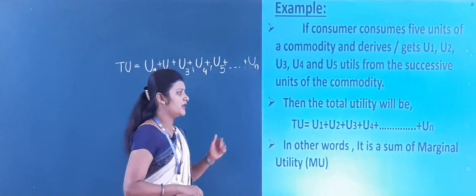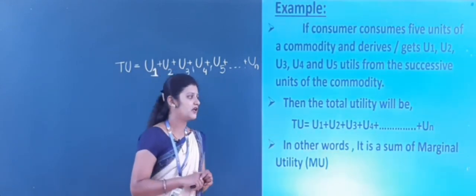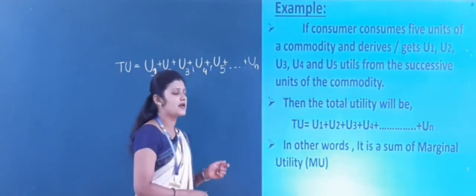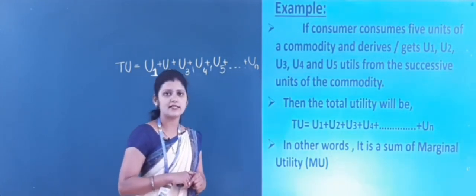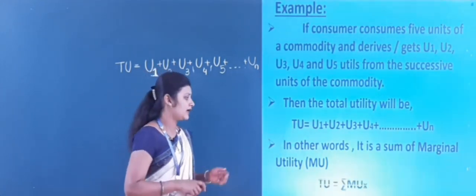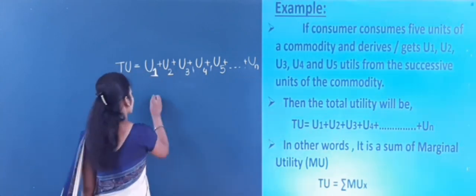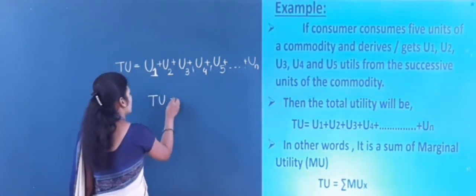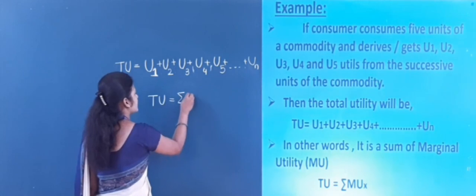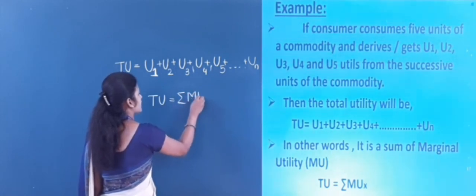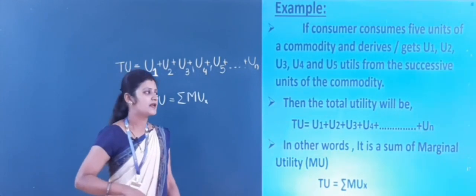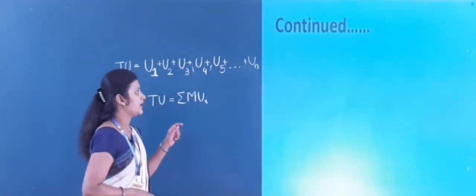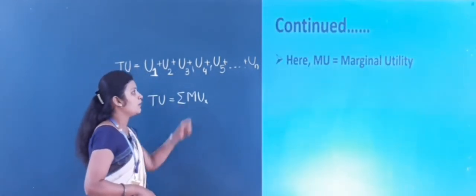Now in other words, it is also called as what here? It is the sum of marginal utility, or you may also call it as MU, marginal utility. Here MU means what?